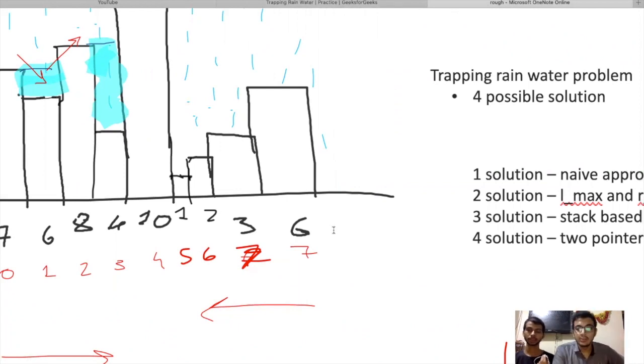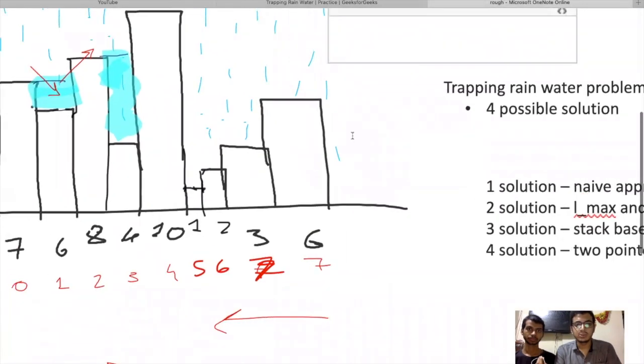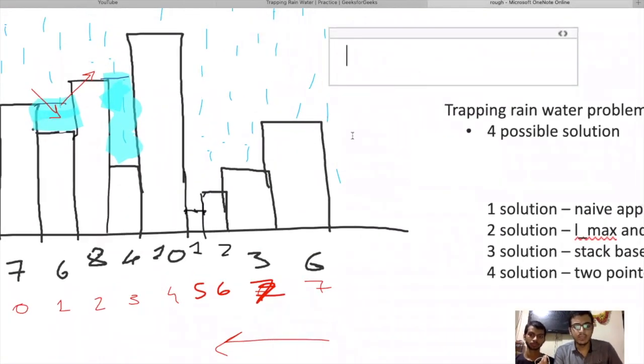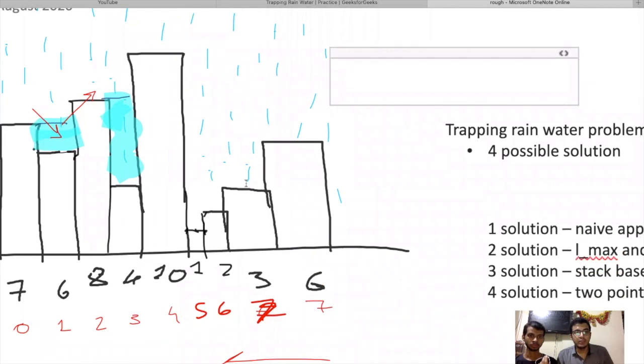So I hope it is pretty clear now. We do answer plus equals distance into multi. I am also explaining this because it is a bit tricky. Let's see. There is a 1 unit space above the building with height 1 which can be filled with water, right?